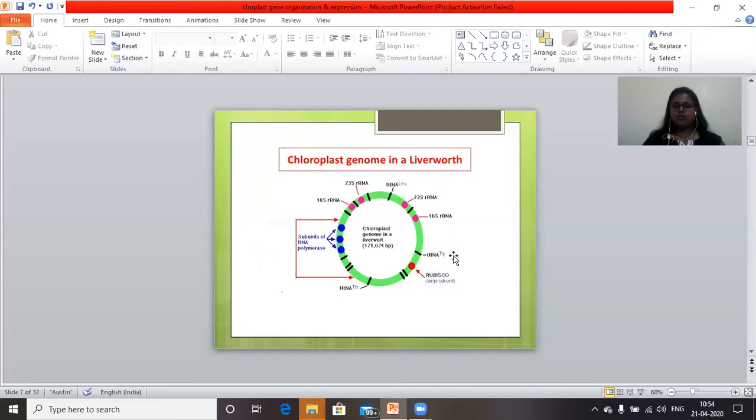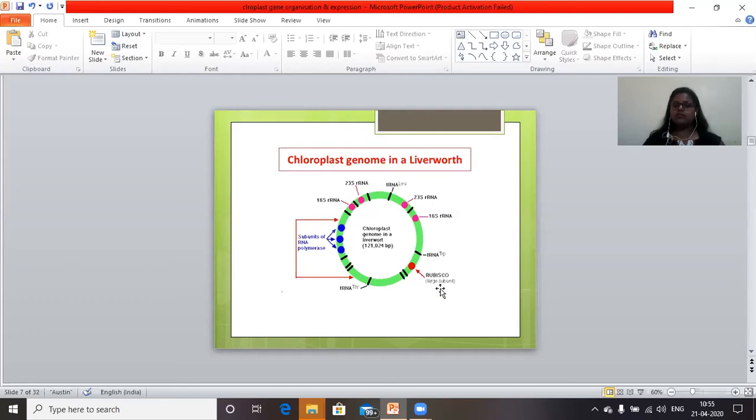Now there are 3 important locations where they are involved in production of tRNA. This particular gene, which is localized in between the 23S rRNAs, is meant for production of tRNA leucine. Then you have this gene which is present just above the rubisco gene, that's meant for tRNA tryptophan. Then you have tRNA threonine, which is produced just after the gene present in between the subunits of RNA polymerase and rubisco.